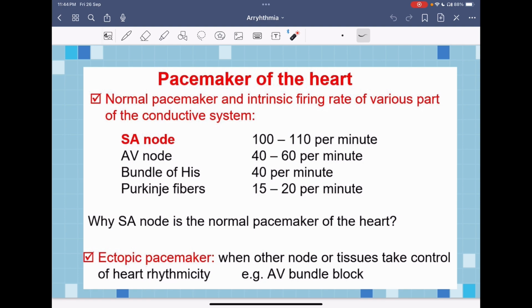And we have a term known as an ectopic pacemaker. What does ectopic pacemaker mean? If the SA node becomes defective or stops working, the one that takes over its function is the one with the second highest intrinsic firing rate, which is the AV node. The AV node will be the one setting the heart rate. This is known as an ectopic pacemaker.